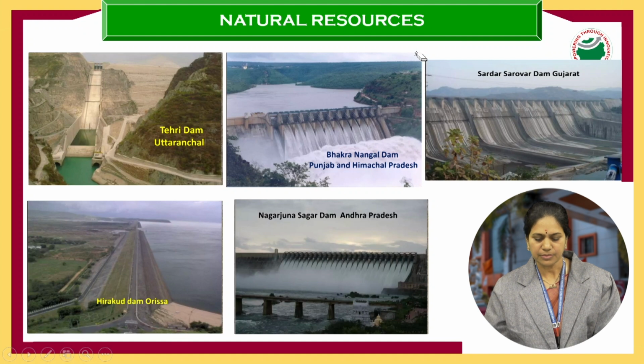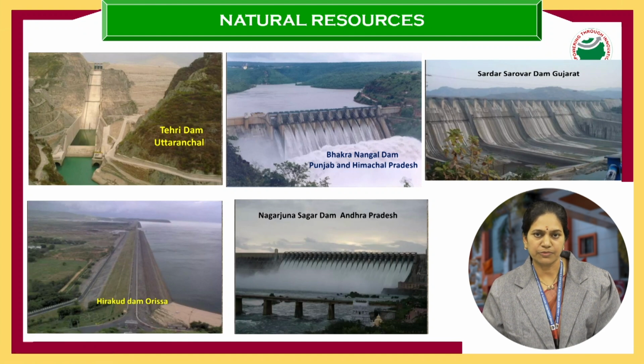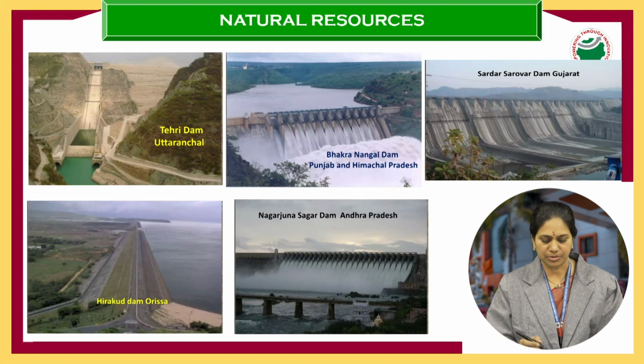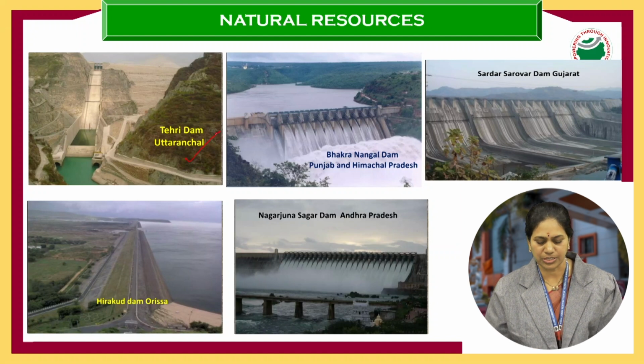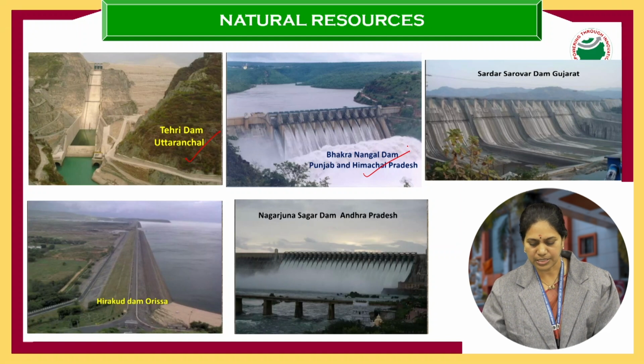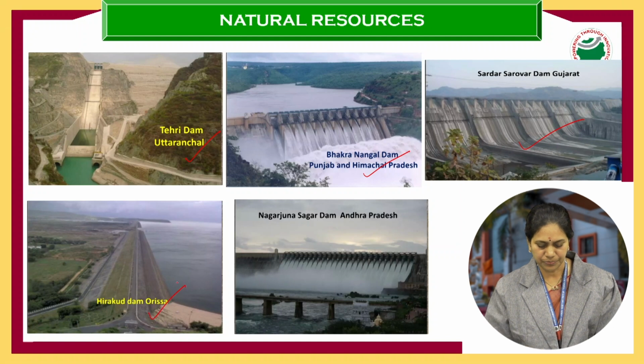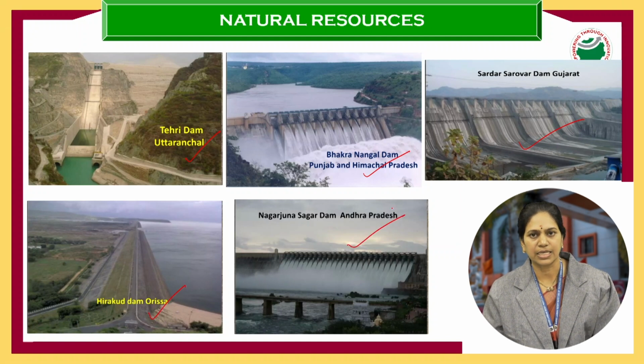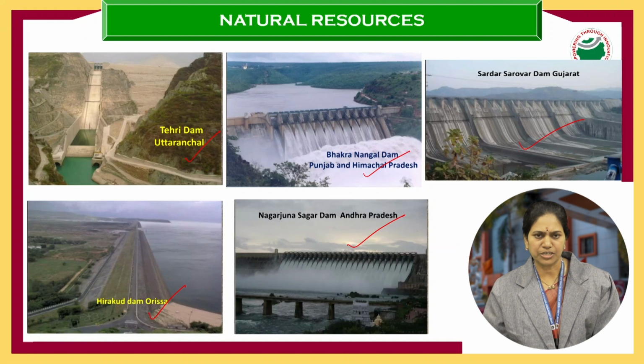Okay. Next, there are 5 most important dams in the country which helped in the social and economic progress of the country. I can talk about Tehri Dam, which is in Uttaranchal. Next, Bakra Nangal Dam, Punjab and Himachal Pradesh. Sardar Sarovar Dam, Gujarat. And Hirakud Dam, Orissa. Nagarjuna Dam, yes, it is in Telangana. So these are the 5 major dams in the country which changed the face of agriculture in the country.